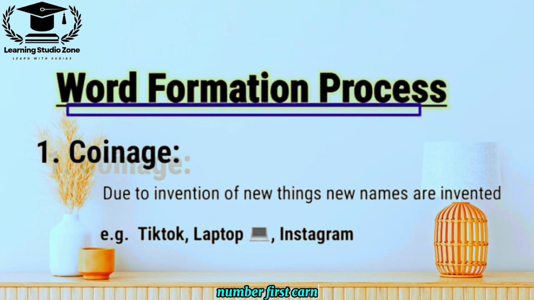Number first, coinage. Coinage is simply the invention of totally new words. For example, Oppo, computer, Infinix. We didn't have these words some years ago, but we have these words today. Due to the invention of new things, as the world is going towards development and new inventions come, new words are also coming to the language. That is known as the word formation process of coinage.